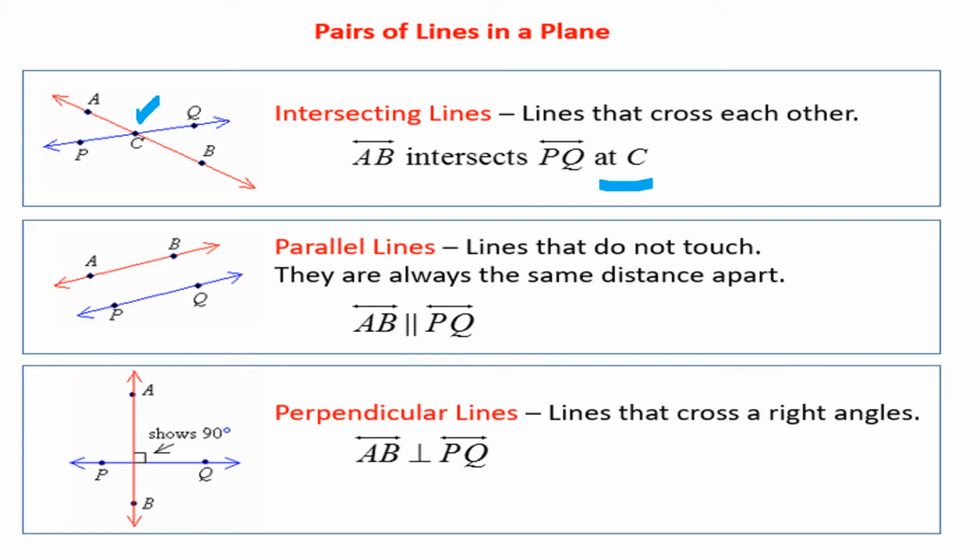Next, parallel lines. Lines that do not touch each other are called parallel lines. They are always the same distance apart. Here AB is one line, PQ is one line. See the distance between the two lines, it is the same distance apart. So these two lines are called parallel lines. These two lines never meet.